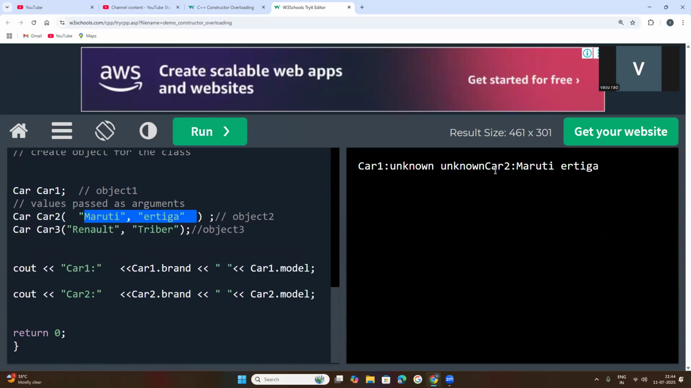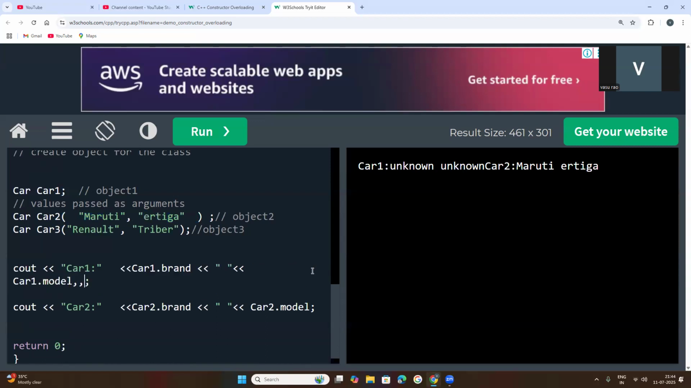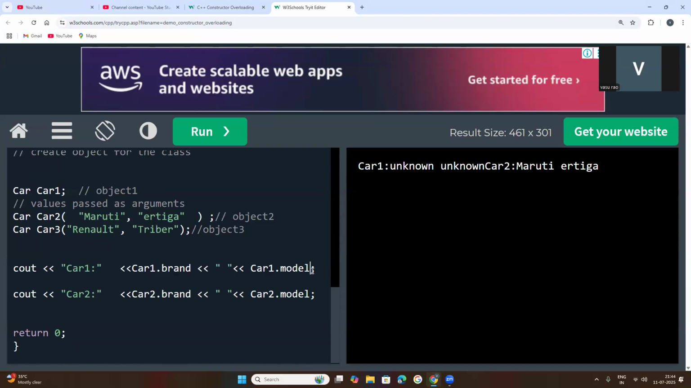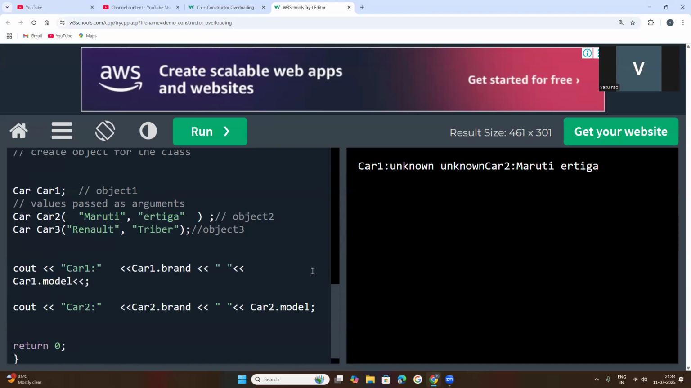So car1 unknown, car2 Maruti Ertiga, but both are mingled together. If you want to keep a next line character, you need to do it like this: backslash n, backslash n. That moment, what happened? The two statements will be kept one by one. So backslash n is used in C++ to get a next line.